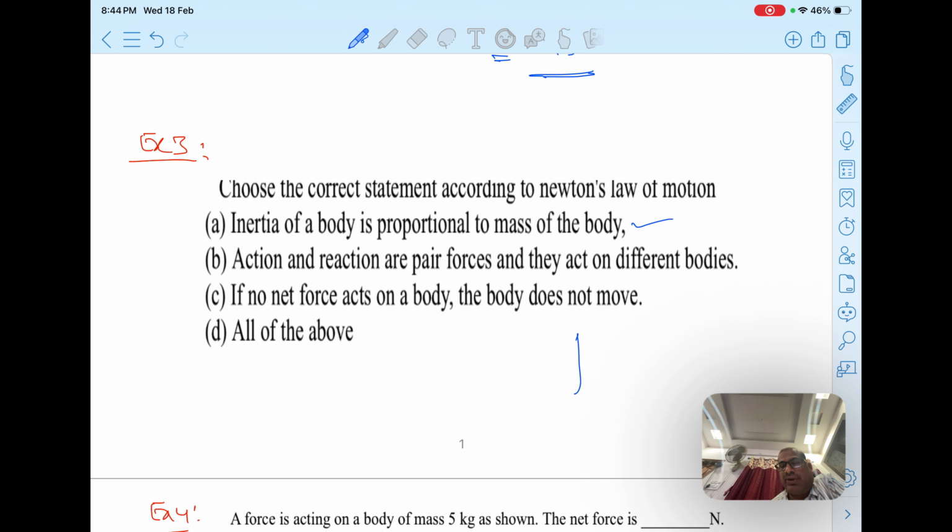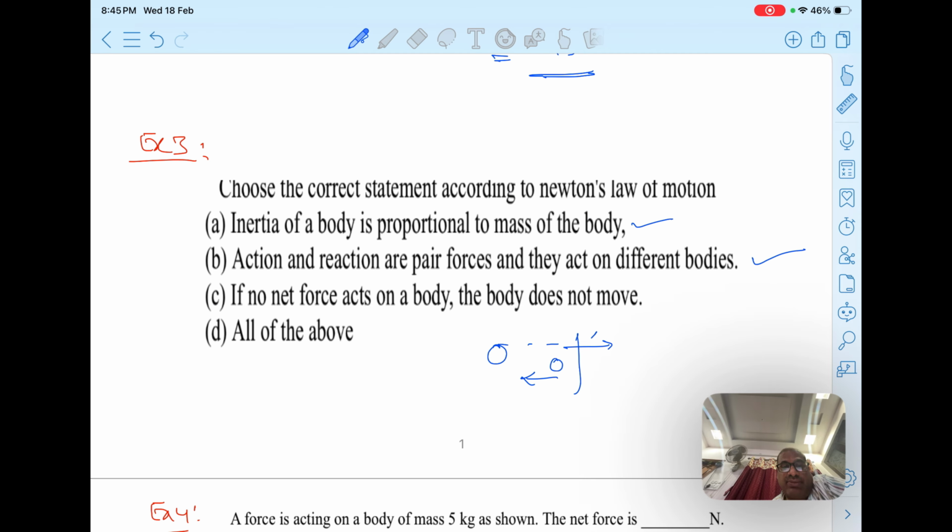For example, you are throwing a ball towards a wall. Action is on the wall, reaction is on the ball. They're acting on different bodies. That's why we won't cancel them. So action and reaction are a pair of forces and they act on different bodies. Right statement. If no net force acts on a body, the body does not move.